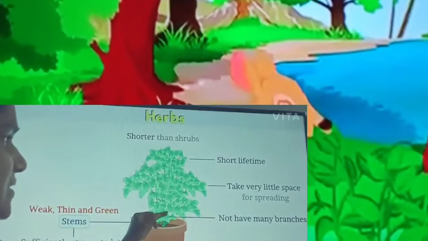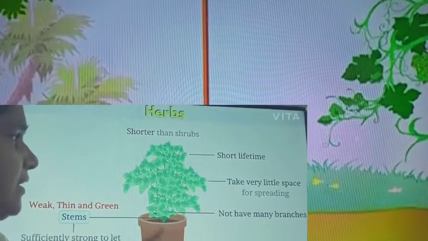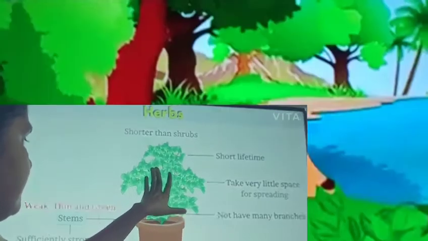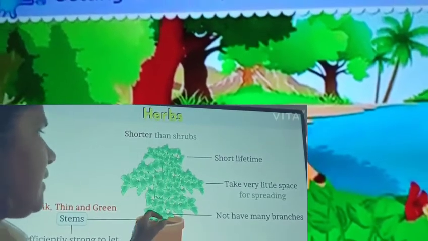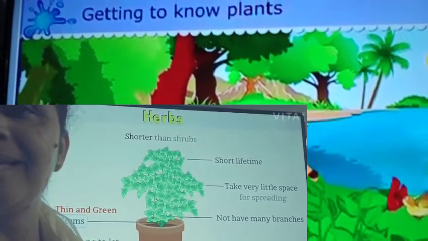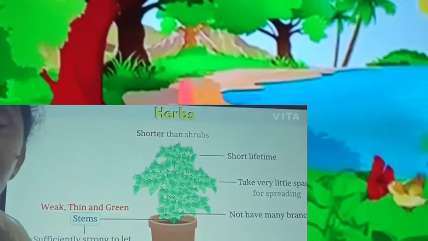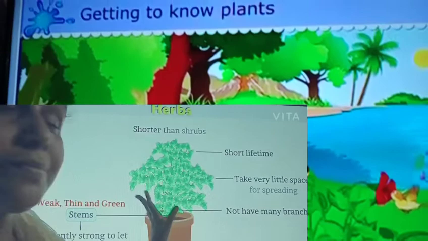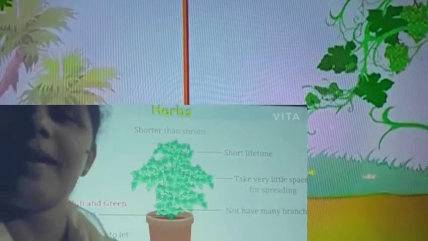We can't see many branches here. And they take a very little space for spreading their leaf. They are very weak and their stem is very thin and green. When we compare to shrubs and trees, these herbs have a very short span of life.